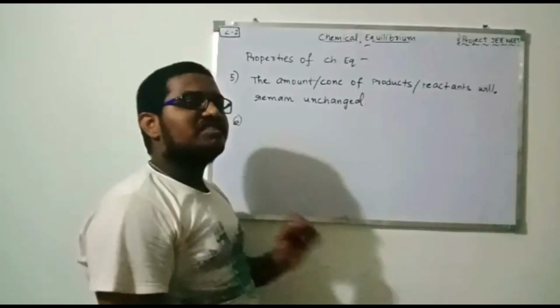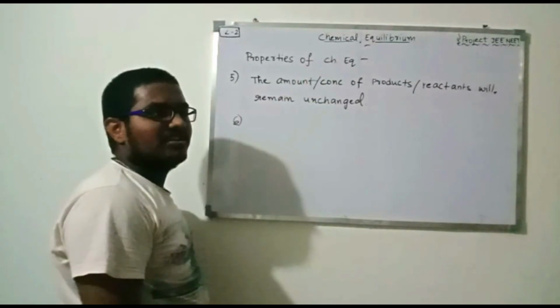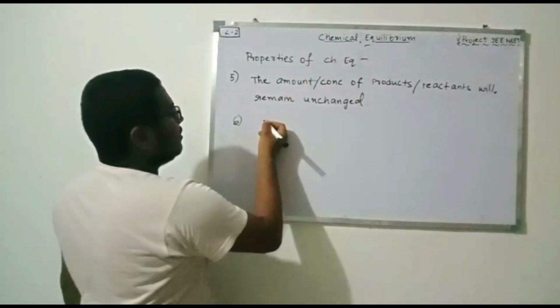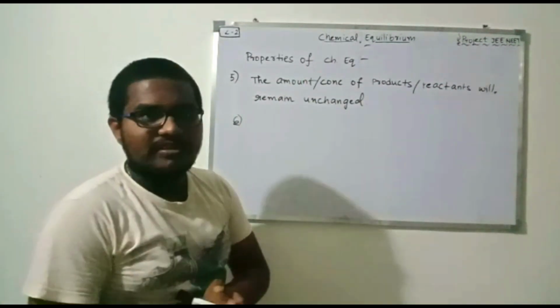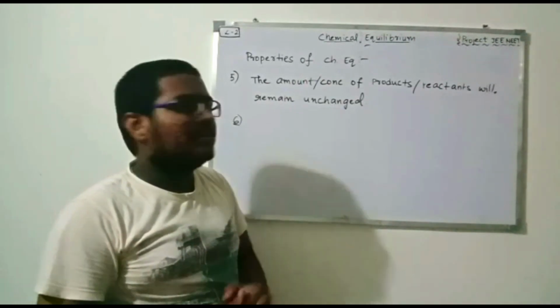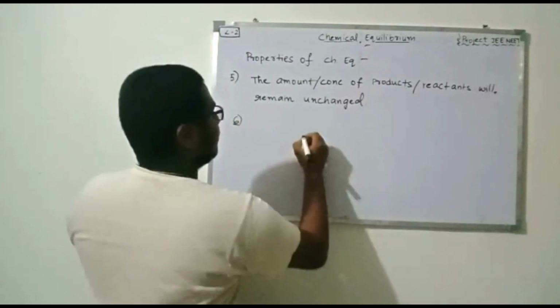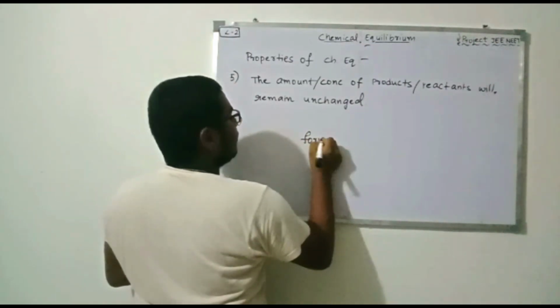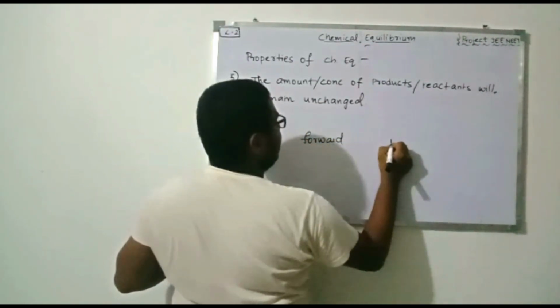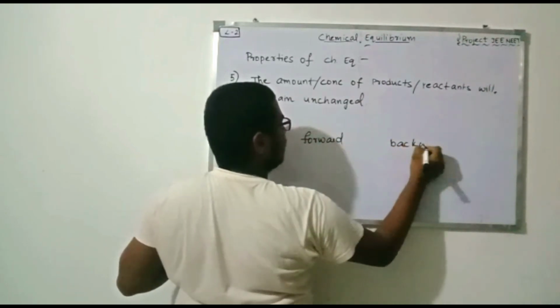The sixth property of chemical equilibrium is that it can be attained from both sides of the reaction. Suppose we take a forward reaction and a backward reaction.